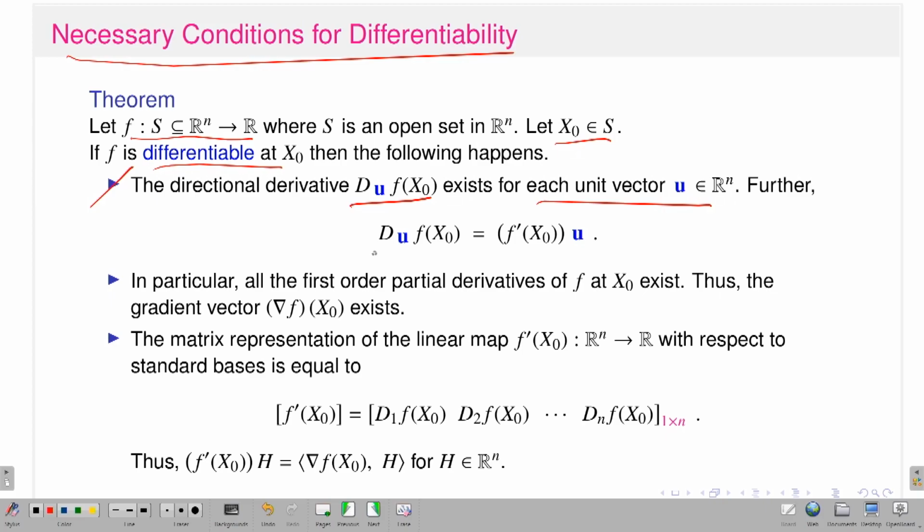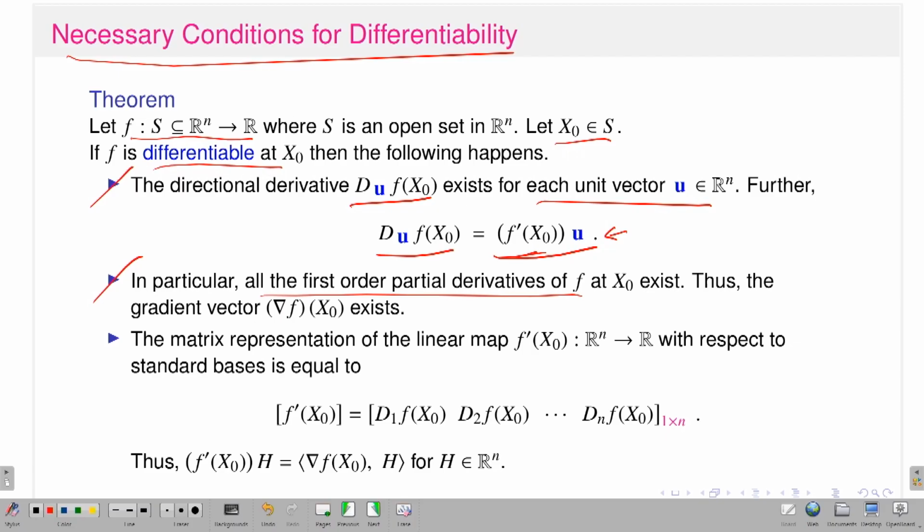Not only that, I can write the directional derivative of my function f at the point x naught in the direction u in terms of the total derivative. That means the total derivative, which I am denoting as f prime at x naught, is a linear transformation from R^n into R, and that linear transformation acts on the vector u. That is nothing but the directional derivative of f at the point x naught in the direction u. In particular, all the first order partial derivatives exist.